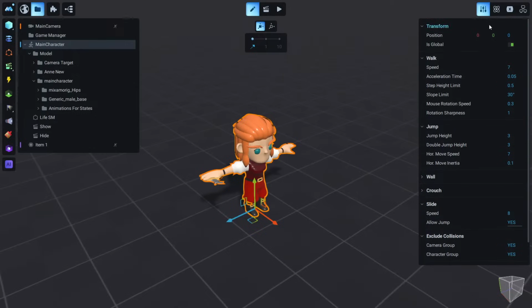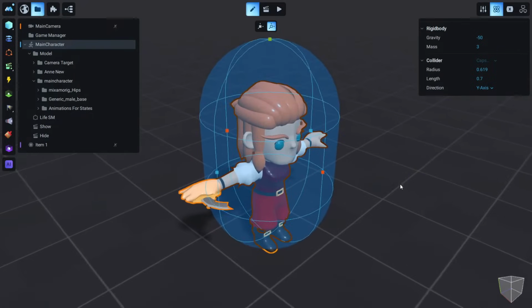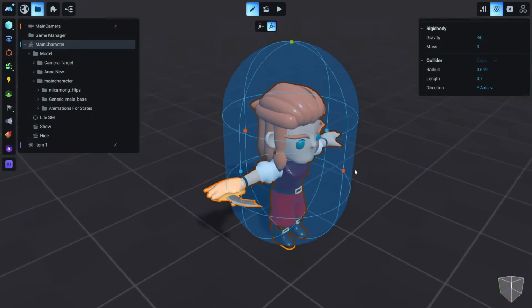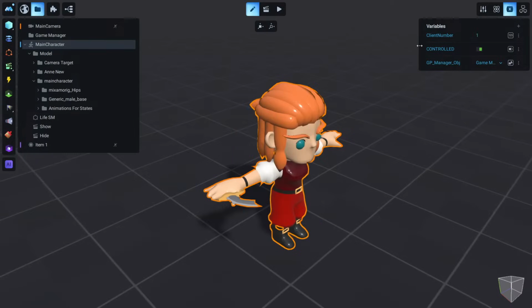Of course, now if we go to the physics tab, this is the physics tab. Okay, and we can see that this character has a collider, and we can adjust this collider to something that fits better. The character has its own gravity and mass. And of course, here are the variables for our character. And let's see a little bit about the variables.